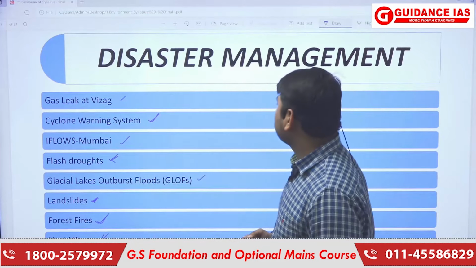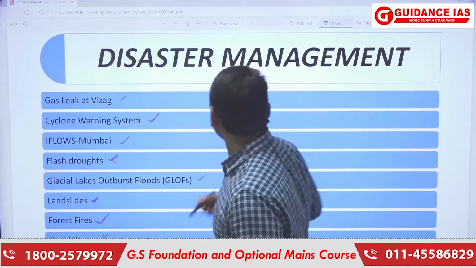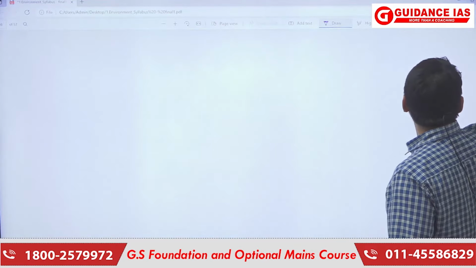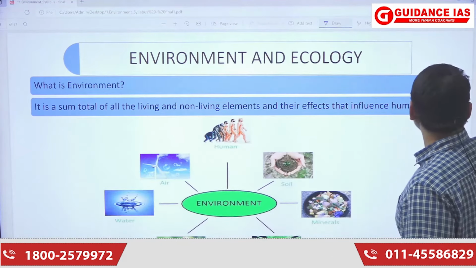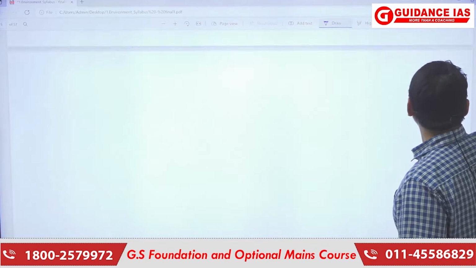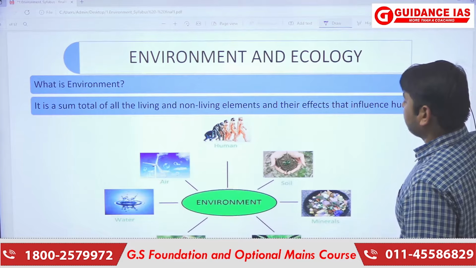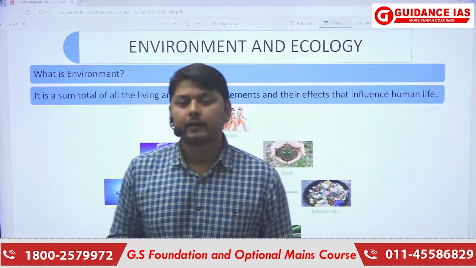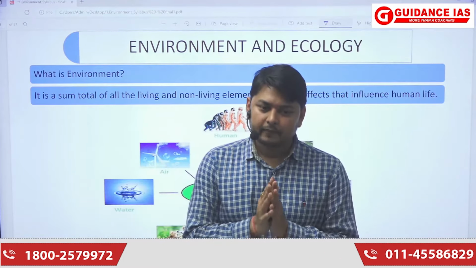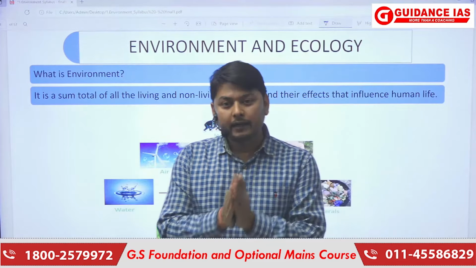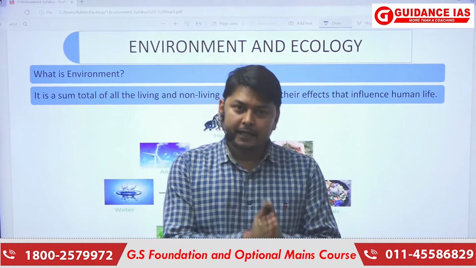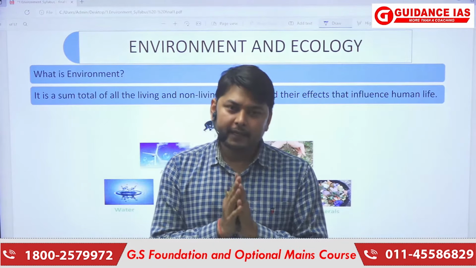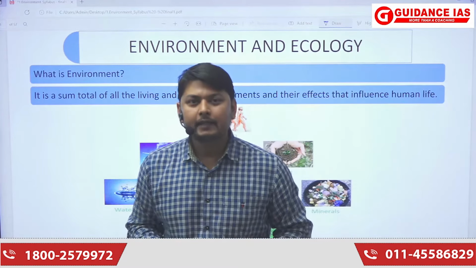So basically this was the syllabus of environment, and it was seen through a few of the previous year's question papers. Environment is a very dynamic topic. It includes a lot of specific things that are demanded by UPSC. It includes static points also, it includes current affairs also, and it includes a very dynamic aspect that is required in the examination.